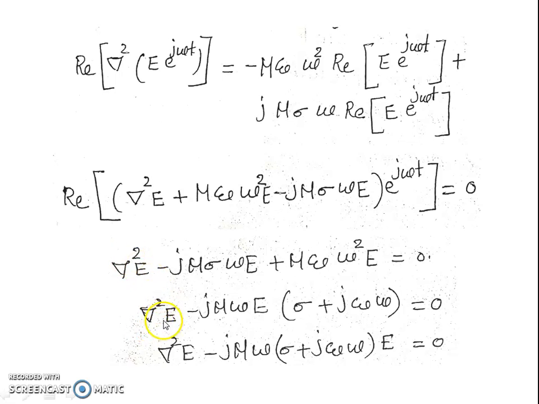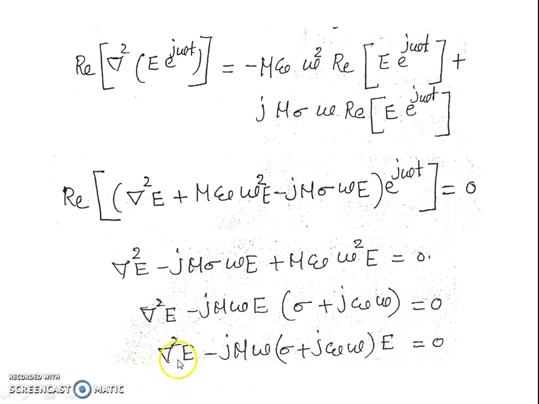That is del square E minus j mu omega E, and this sigma plus, in this equation j mu omega and E is common in these two terms, so we can take that term outside of the bracket. So we get del square E minus j mu omega E into sigma plus j epsilon omega is equal to 0.